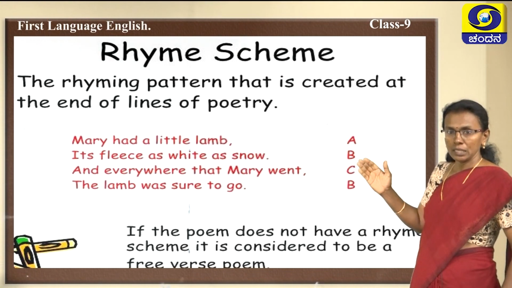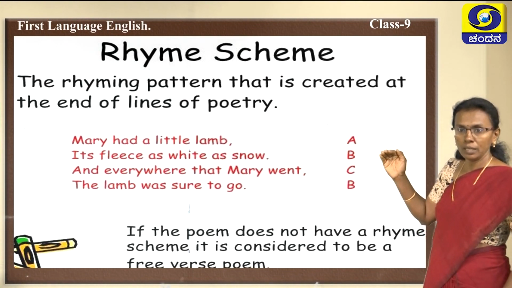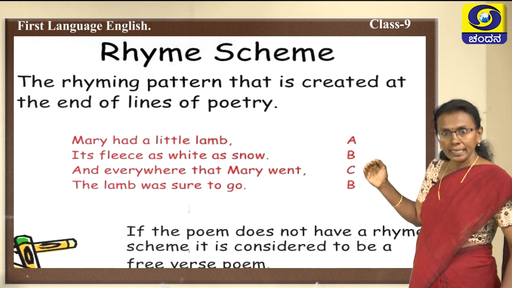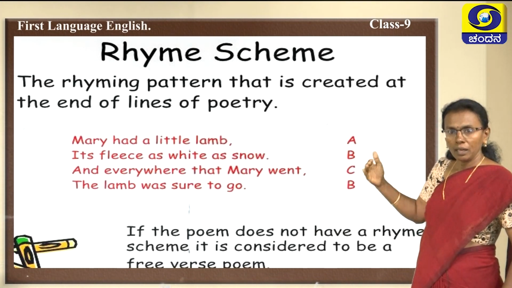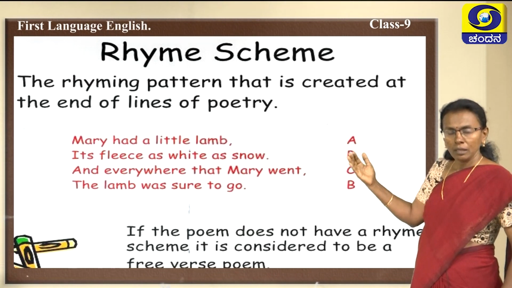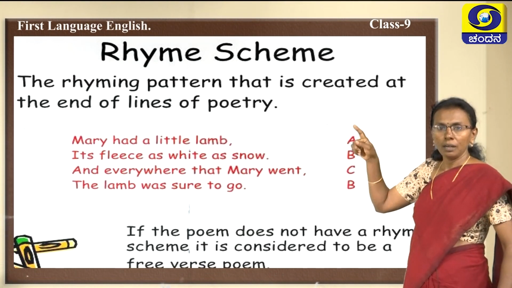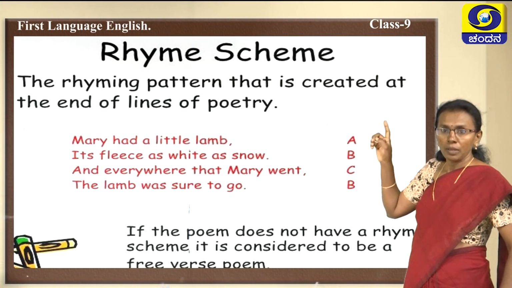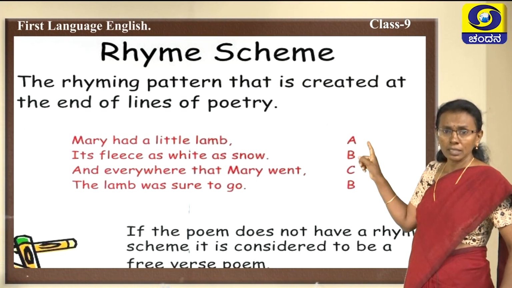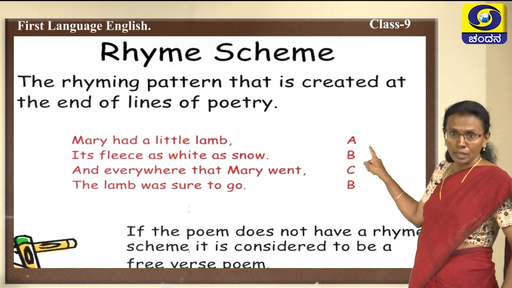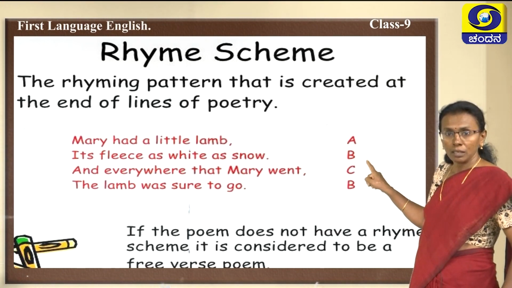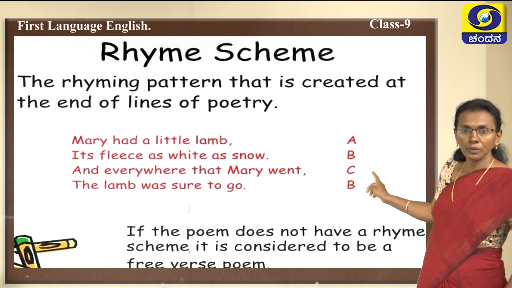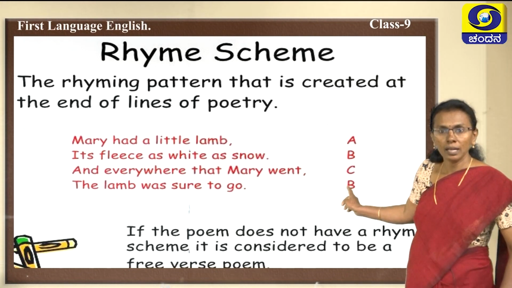For this rhyming scheme, what we have to allot is, as per the rules, A, B, C, D, or A, B, A, B, B, like that we allot. But here, because there is no rhyming scheme, we have to give the first line A, the second line B, and the third line C. But we have given B for the last line.